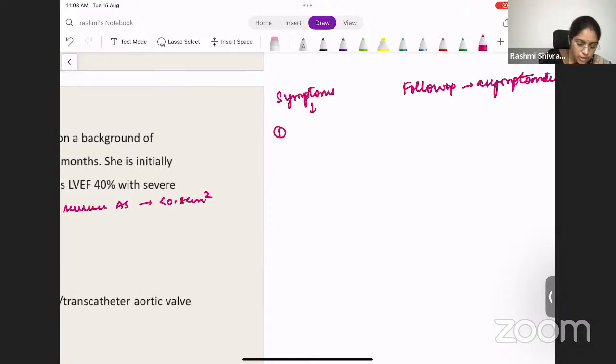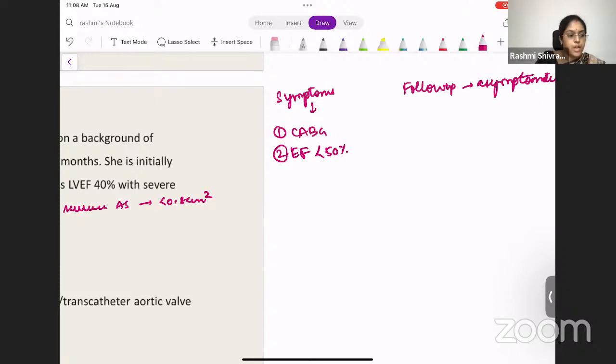First of all, if the patient is undergoing CABG for some other reason, if the patient has ischemic heart disease and needs to undergo CABG, at that time itself you do the aortic valve replacement also. And if the ejection fraction is less than 50%, if the patient is going into failure, then you have to do the aortic valve replacement.